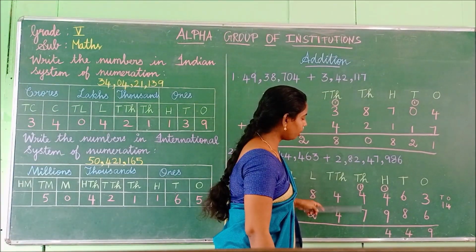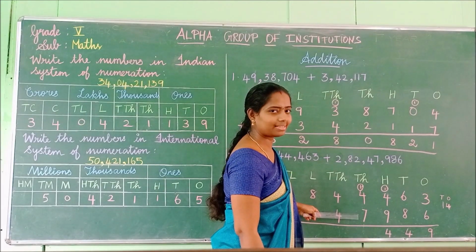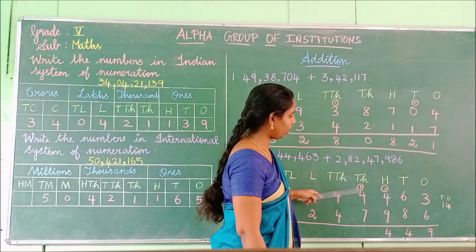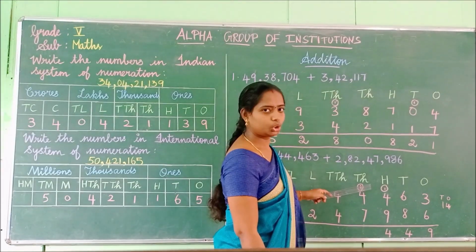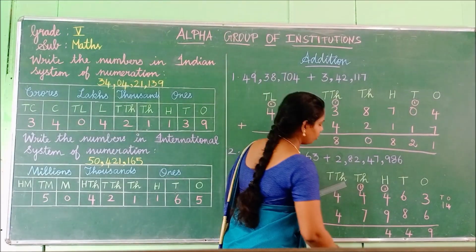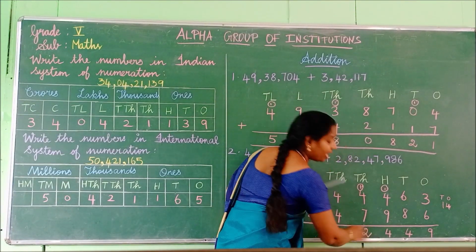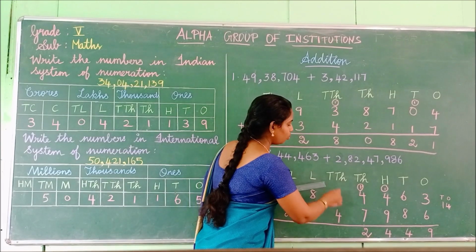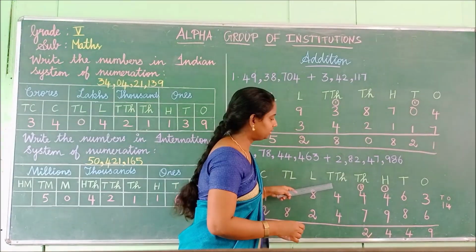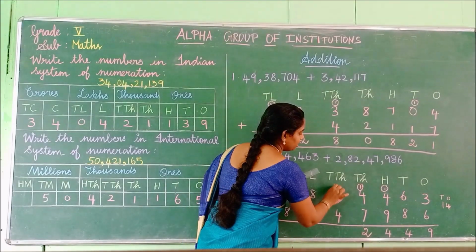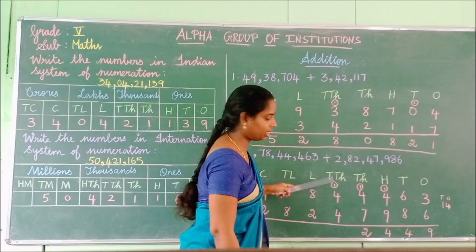See here 4 plus 7. How much? 11, isn't it? We have to add this 1 also. 11 plus 1, 12. Already I said, isn't it? We have to write this 2 here and we have to carry over the 1 to the next place, 10,000. We have to carry over the 1 to the 10,000.